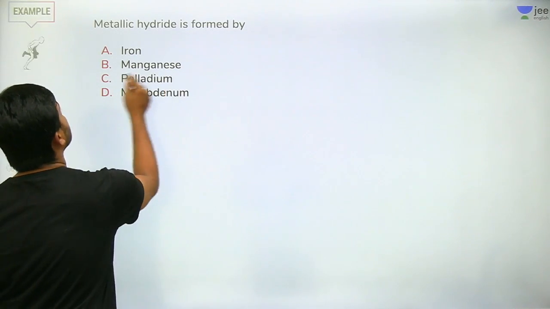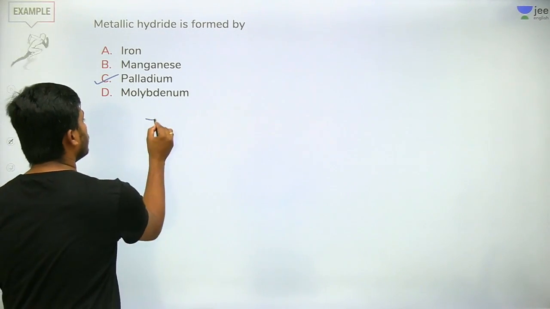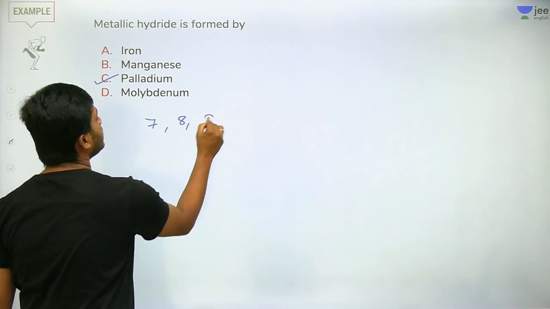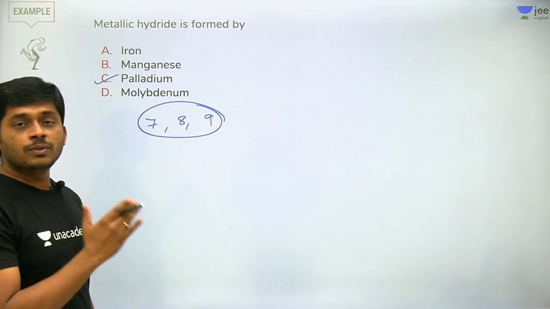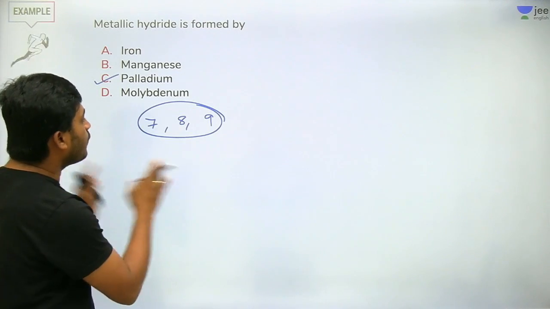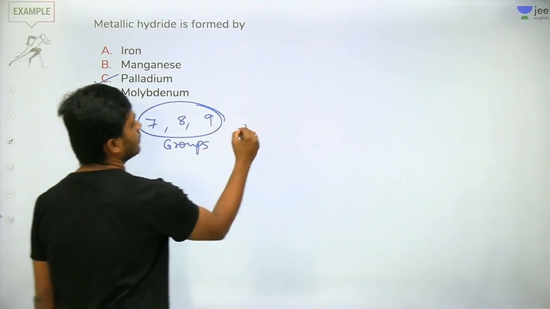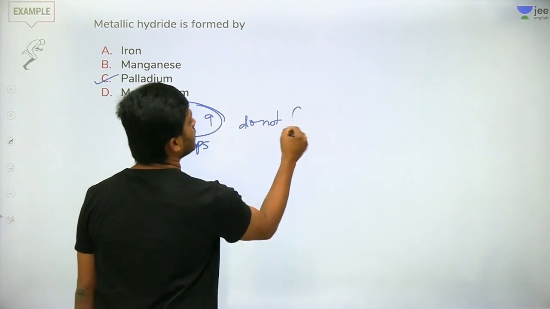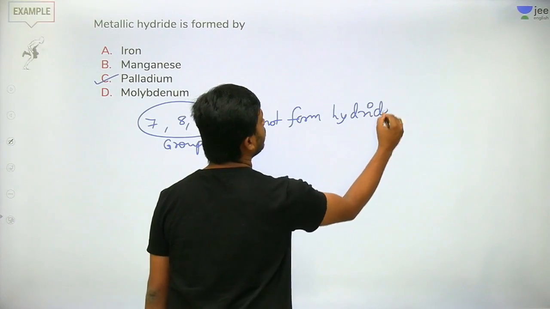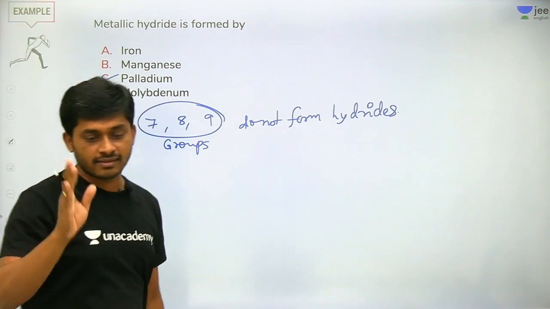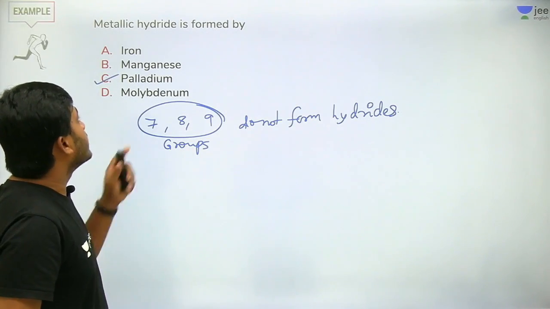So the answer is C. The 7th group, 8th group, 9th group metals don't form hydrides. This is a direct NCERT statement, very useful for NEET and also mains. Got it? So answer is C.